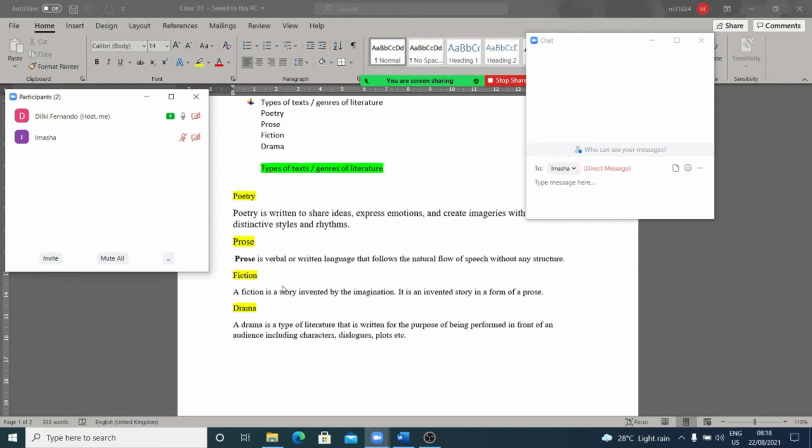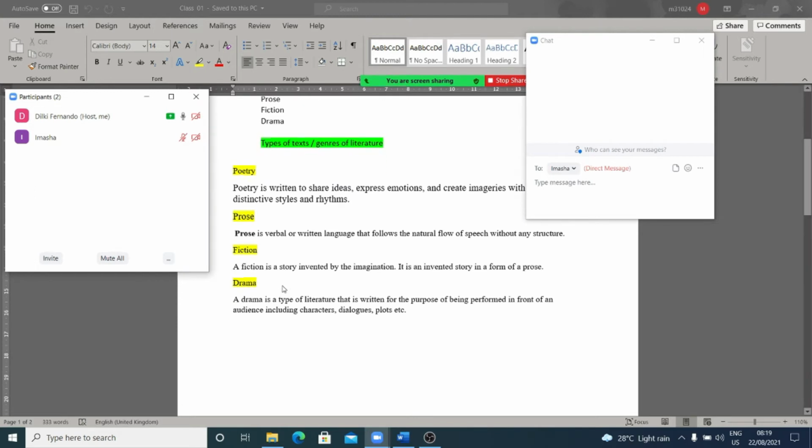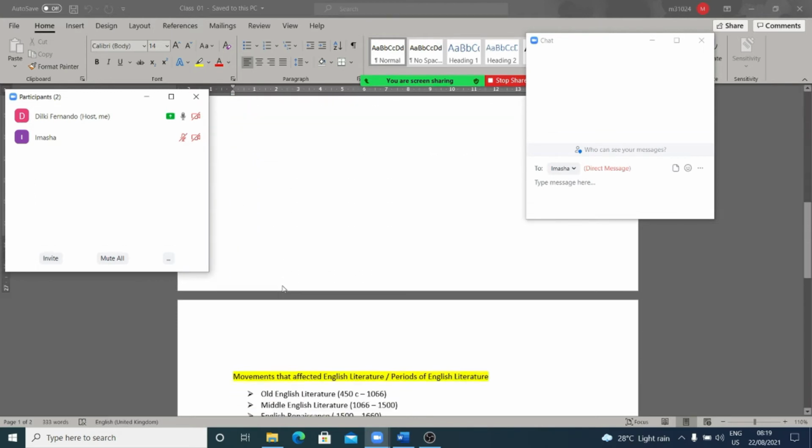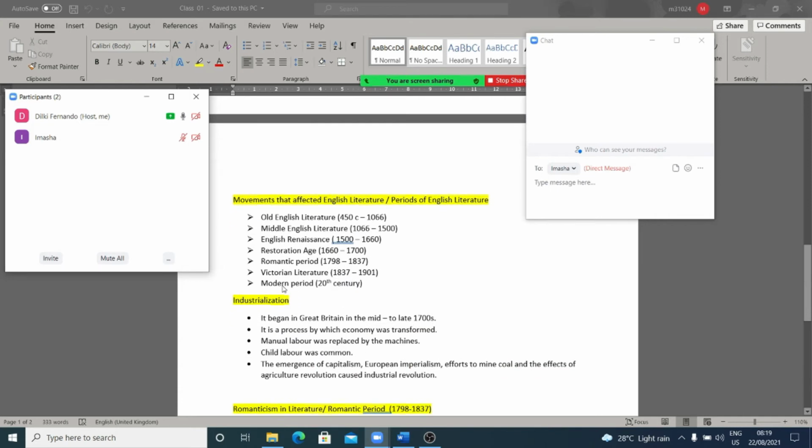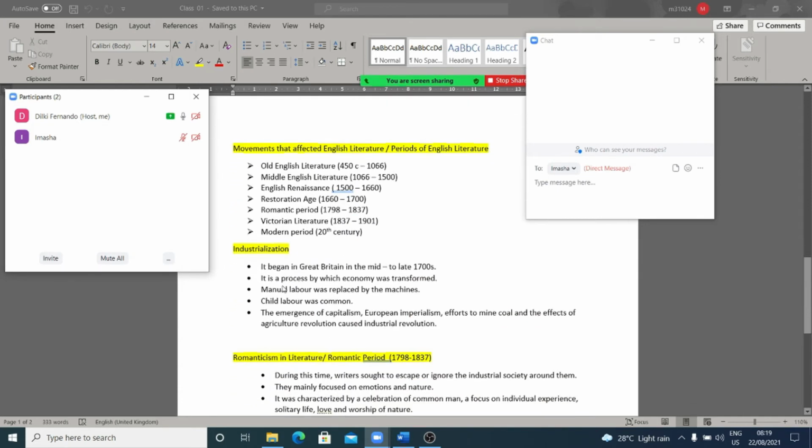Okay, so here I wanted to explain different types of text in literature: poetry, prose, fiction, and drama. All right. Then let's discuss some movements that affected English literature.